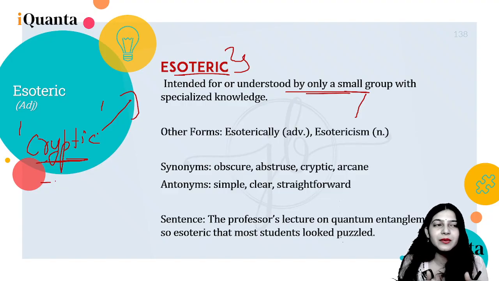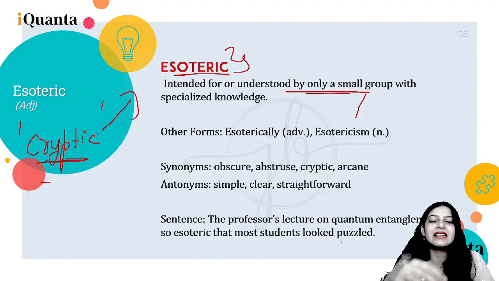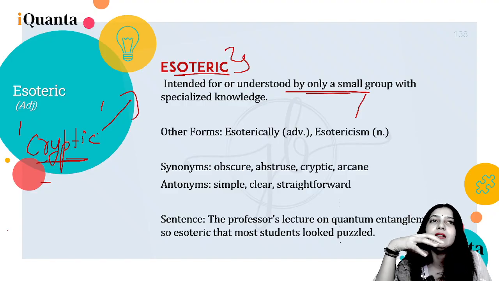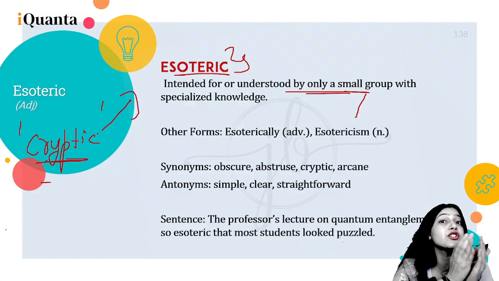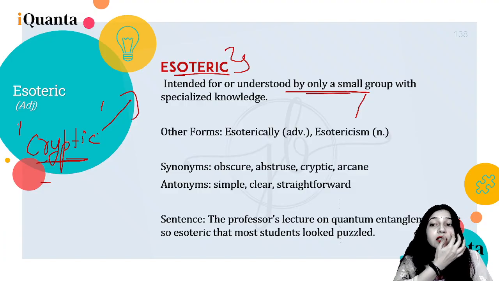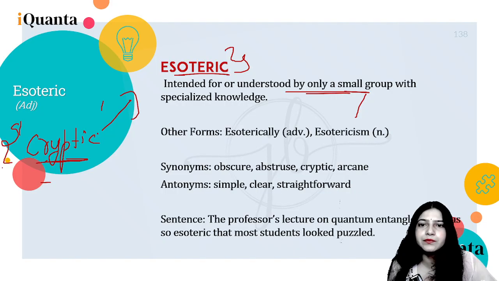So when we make riddles and give them to someone, saying look, solve this, we don't want them to know it. So it is a bit deliberate, it is hidden, mysterious, not understood, not known by everybody, right? And we also want to keep it hidden. It's like that. Now esoteric is understood by a small group with specialized knowledge. So cryptic is deliberately mysterious, and esoteric means only a few people have a specialized knowledge, okay? It's like that.